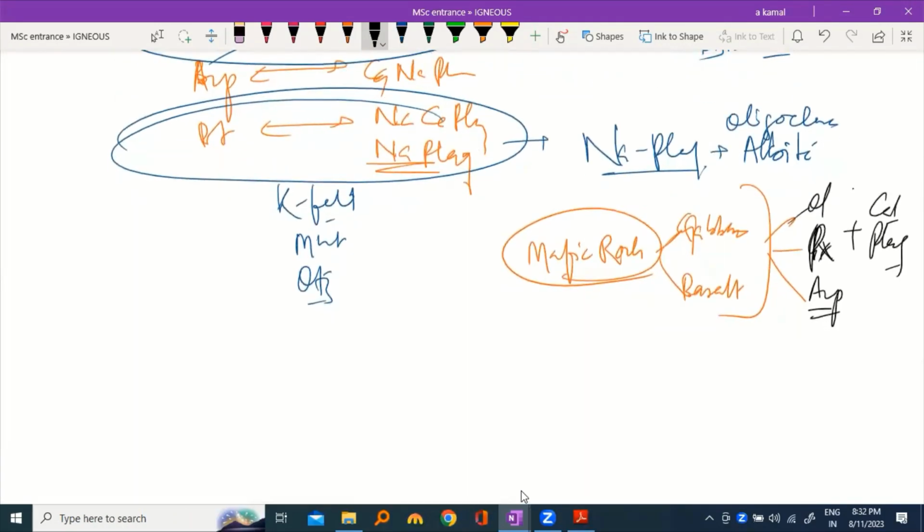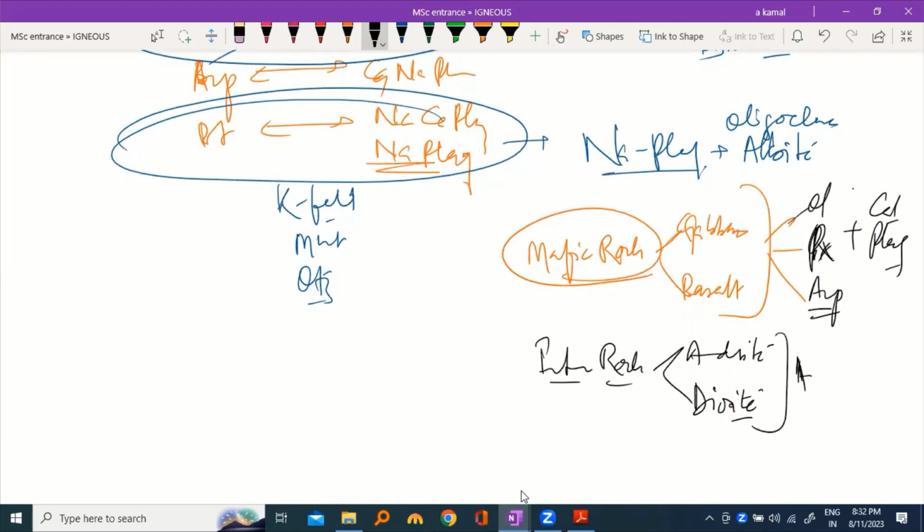And which minerals are supposed to be found in intermediate rock, for example andesite and diorite? You will get amphibole, biotite, and plagioclase. Not only sodium, but calcium plus sodium plagioclase both.